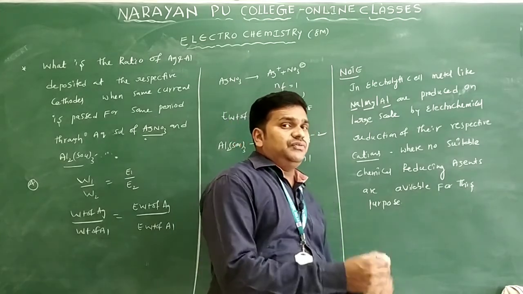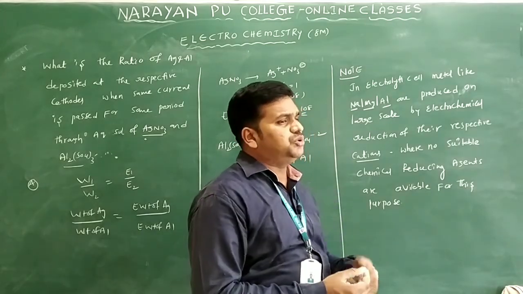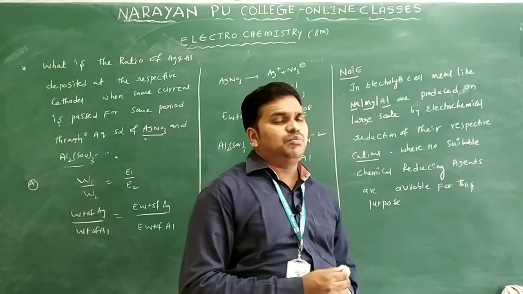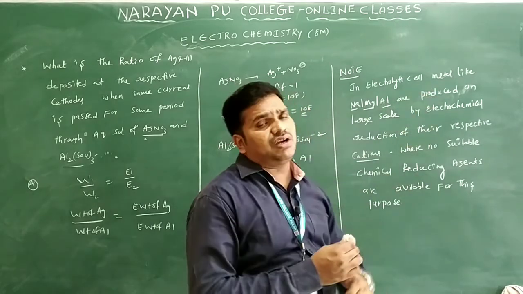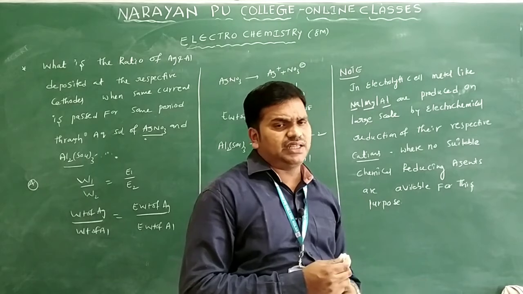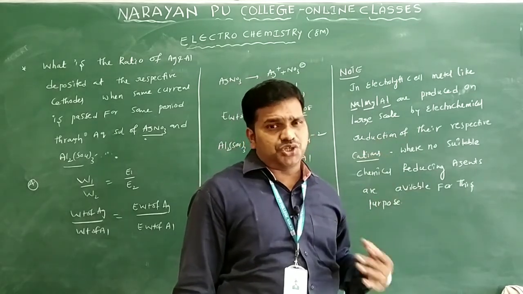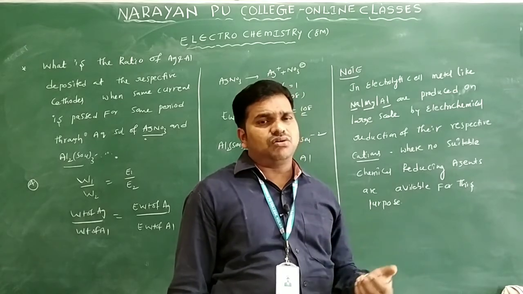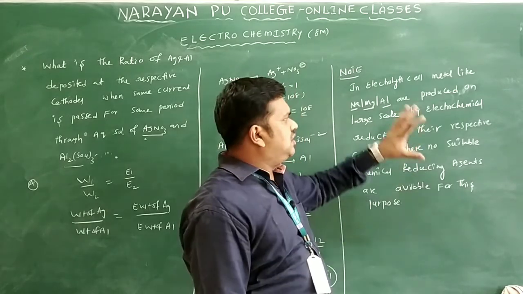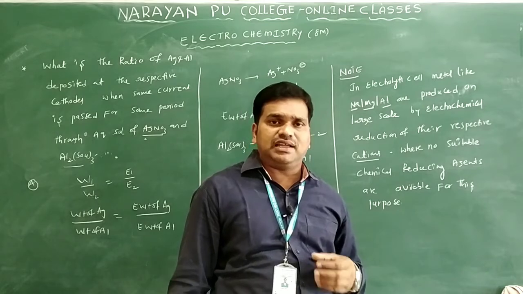In the metallurgy chapter, we have to use a suitable reducing agent, but here it is not required. For sodium, magnesium, aluminum, their cations undergo electrochemical reduction, and the respective metals are deposited at the cathode.